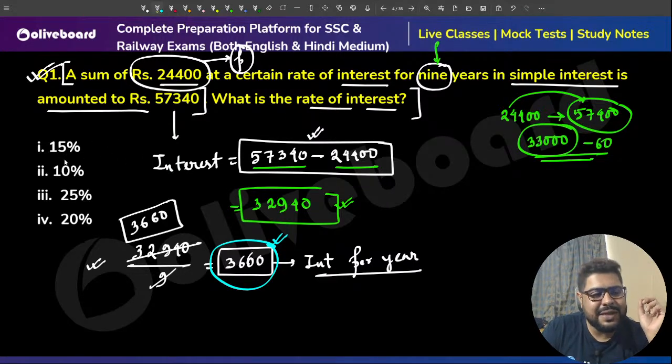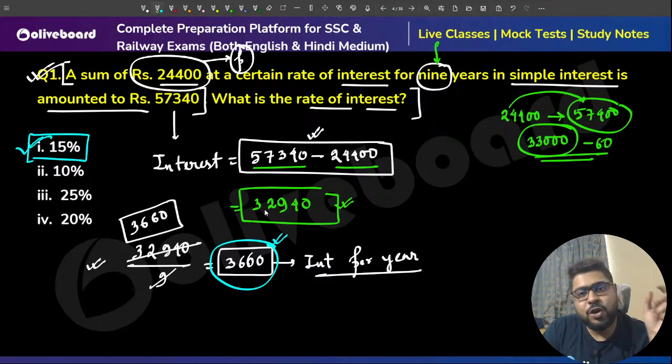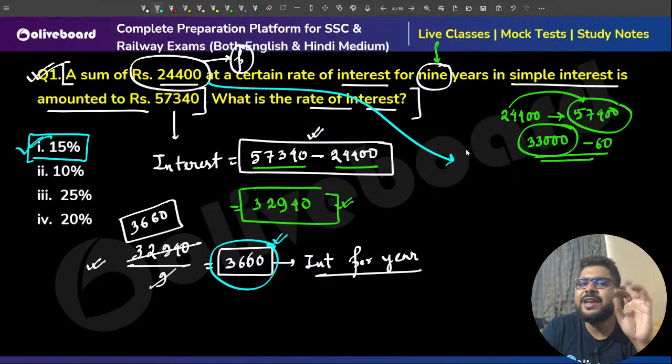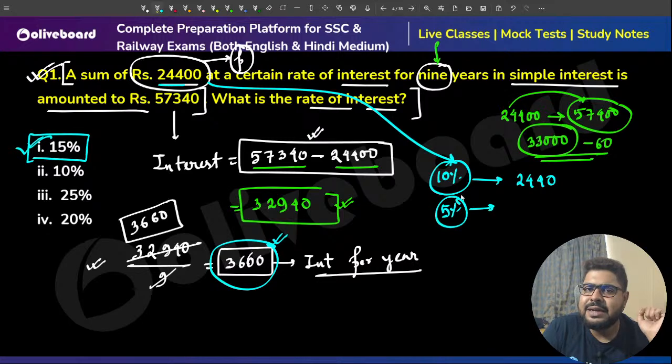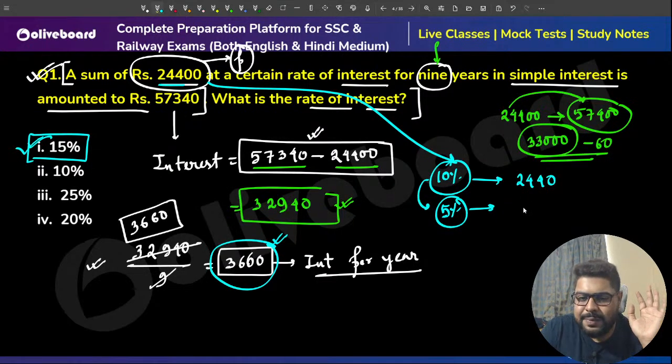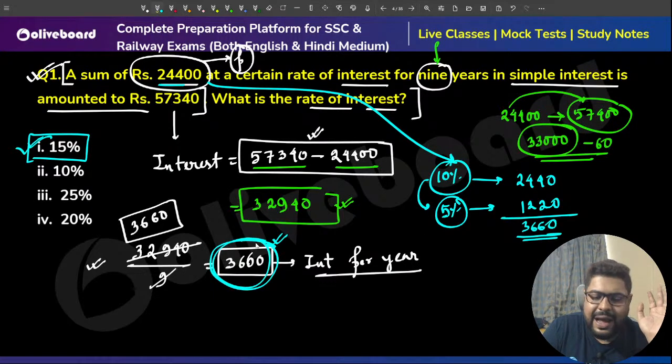Very simply I can say 15%. You don't need to calculate these percentages. Always 15% means it is 3 by 2 multiplication. Or, if you don't want to know that, you can go like this: 24400, 10% of this is 2440. 5% is half of 10%, so half of this also. You add them, you will get 3660. So again I'm getting the same thing. So by 100%, I can say 15%.